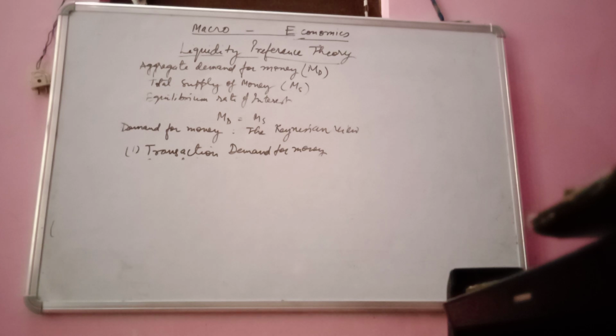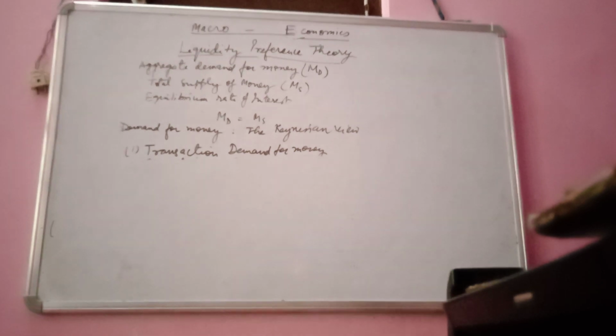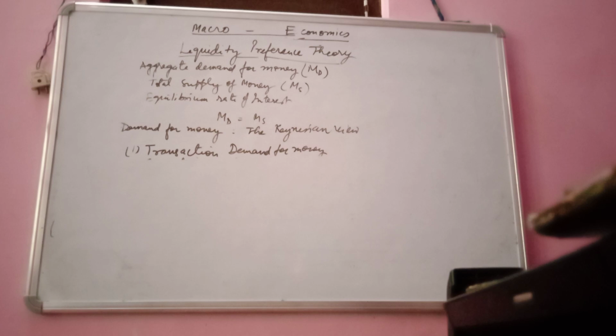So we have discussed the transaction demand of money for both prospects, for households, meaning the salaried person, as well as for business firms. According to Keynes, the aggregate transaction demand of money is a function of national income.